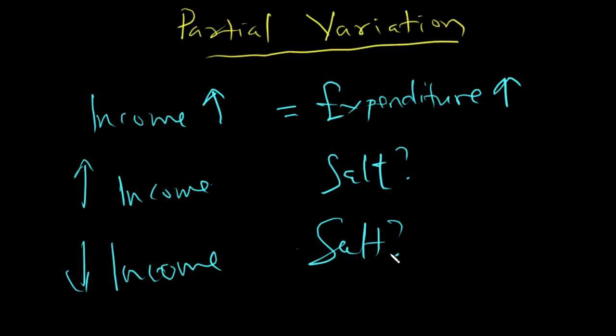So that is partial variation. When one quantity changes, it is going to cause a change in the other, but not a complete change. Some parts will be constant, some parts will not be constant. So that is partial variation. Some parts will change, but some parts will still remain constant. It is an interesting type of variation. I like it so much, and we'll enjoy it when we take it into details.